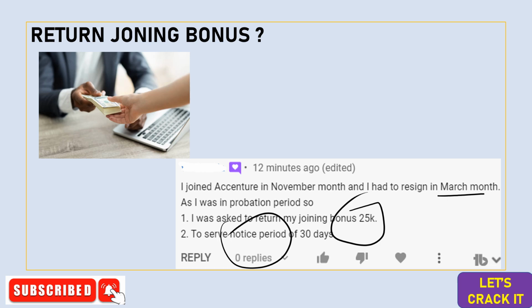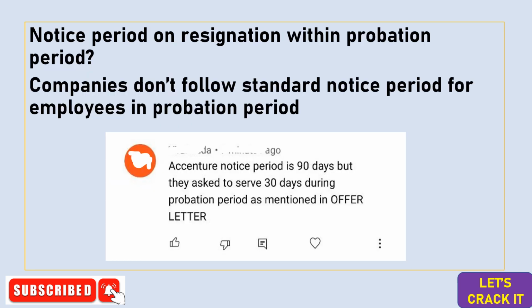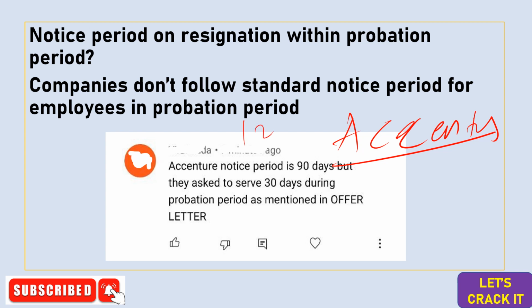Now let's look at the notice period, when a candidate wants to resign from the job. In the beginning we discussed what happens if the company wants to terminate the service of an employee. Here the case is different: the candidate wants to leave, not the company. They don't follow the standard notice period. This is the one thing I want you to focus on. For example, Accenture has a probation period of 12 months, and the standard notice period of Accenture is 90 days.